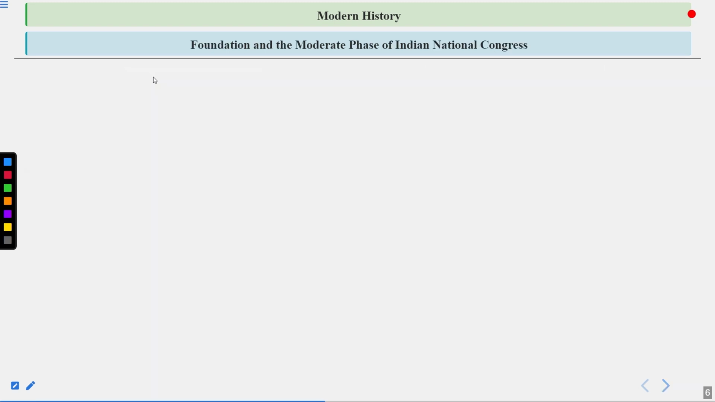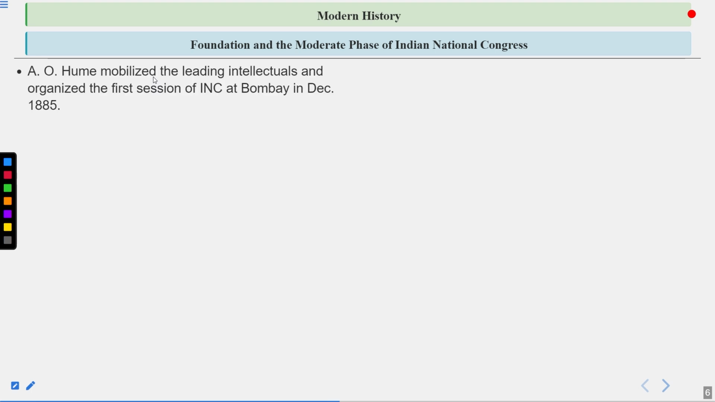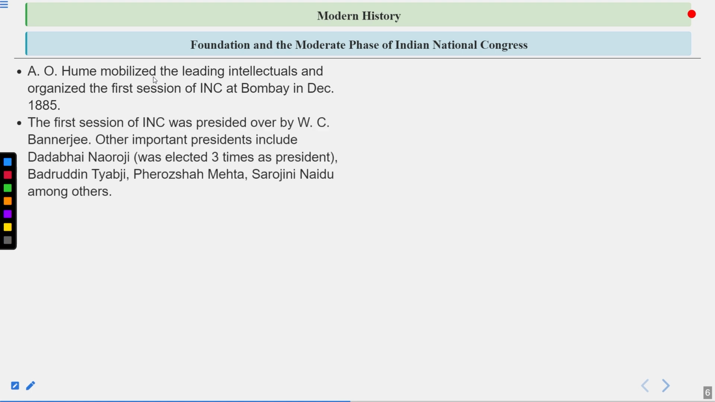Now let's see the foundation and the moderate phase of the Indian National Congress. So first of all, A.O. Hume mobilized the leading intellectuals and organized the first session of INC at Bombay in December 1885. The first session of INC was presided over by W.C. Banerjee. Other important presidents include Dadabhai Naoroji, who was elected 3 times as president, Badruddin Tayyabji, Firoz Shah Mehta, Sarojini Naidu, among others.